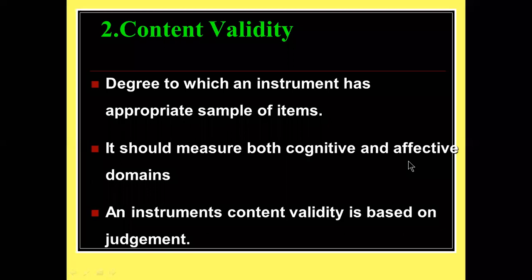For example, you buy a mobile phone. So what is your opinion? Today we are saying, don't buy Chinese products, buy only Indian products. That is the cognitive aspect, that is a judgment. Affective means your emotional feelings, like your anxiety, stress. The tool must measure both affective as well as cognitive domains.